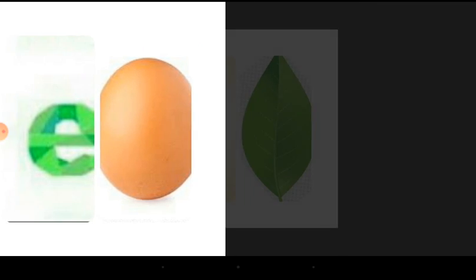Now, the first letter sound I'll be showing us is letter sound E. E as in egg. The first letter sound for egg is E. Now I'll be moving to the next letter sound.